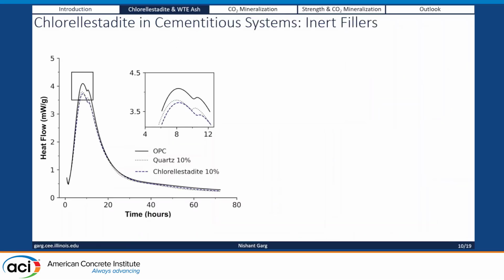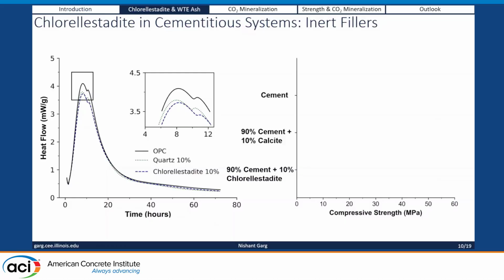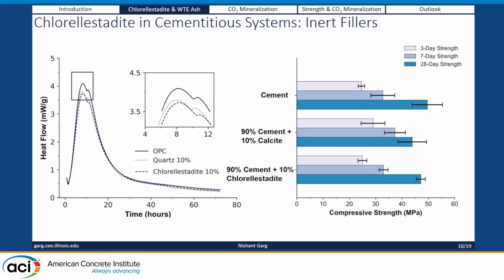Okay. Now we say, well, if this chlorellestadite phase is any good, we try to put it into cement as a replacement. Unfortunately, it just turns out to be a filler. You add 10%, it basically behaves like calcite. It doesn't do much for strength improvement, but it can take away the lead.